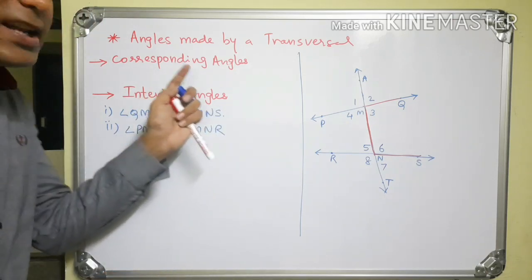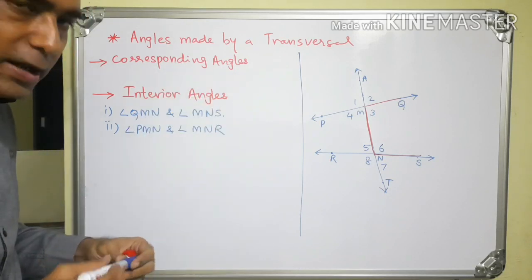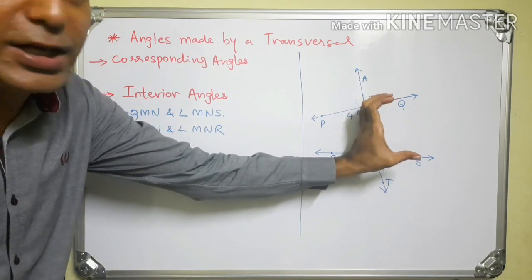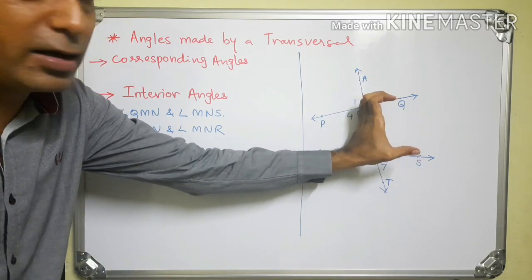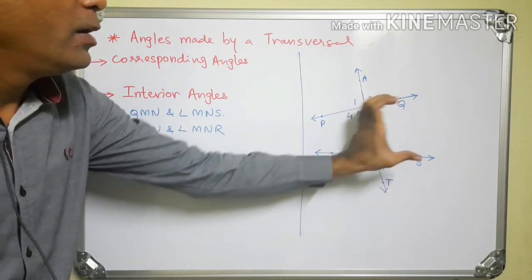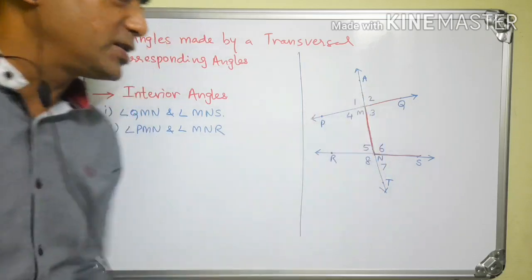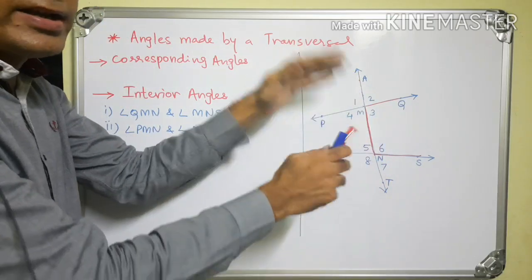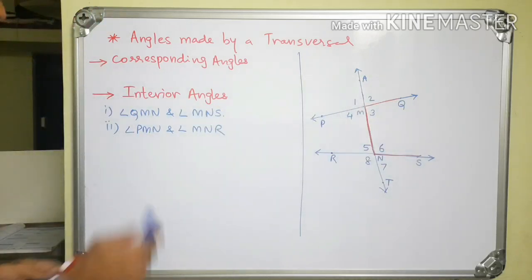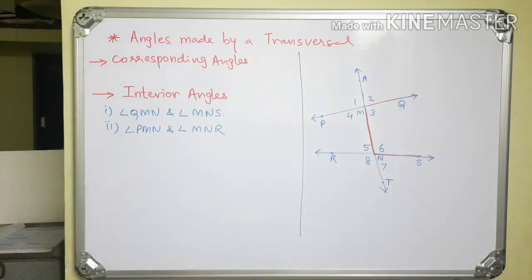Now in the corresponding angles, letter F was formed by the angles, and here you can see a letter C of the English alphabet, or a bracket-like letter, is formed. C is formed by this pair of angles and also by this pair of angles. So the angles are inside the lines and on the same direction, right hand side or left hand side. So these are the two pairs of interior angles.